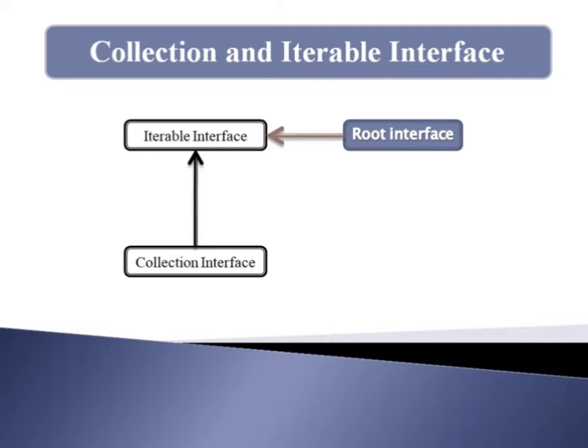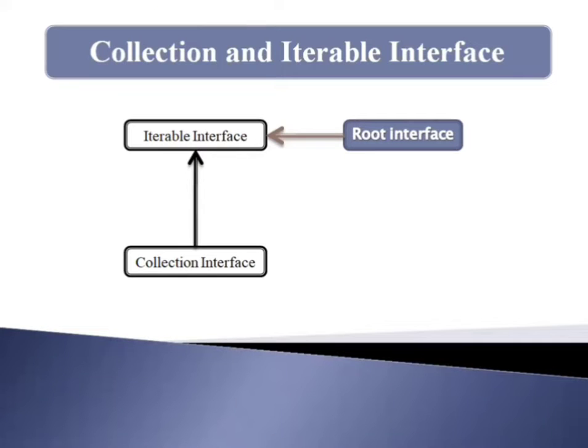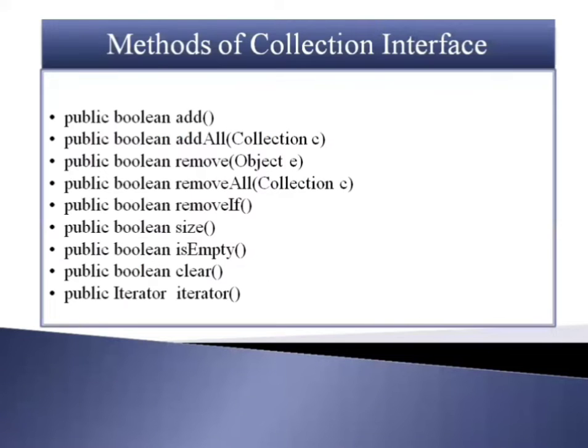The Iterable interface is the root interface, and the Collection interface extends the Iterable interface. The Iterable interface provides the facility for iterating the elements in the forward direction. Later we will discuss the Iterable interface in detail. And in the next slide I show the methods of the Collection interface.